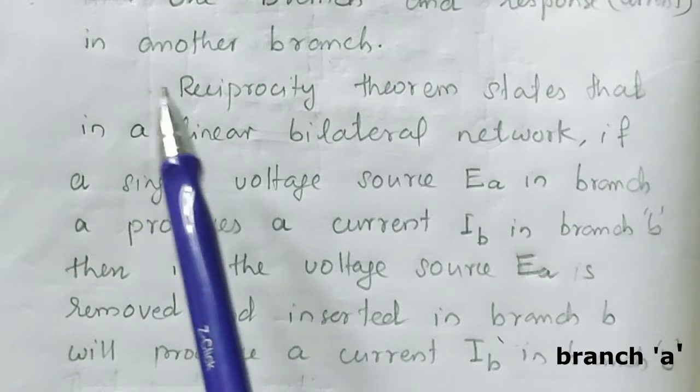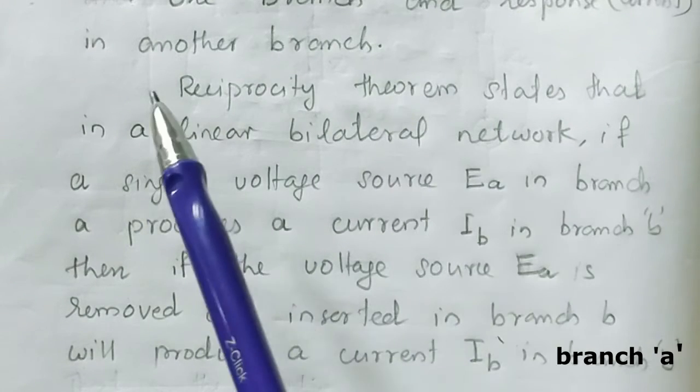So we can state the reciprocity theorem like this.